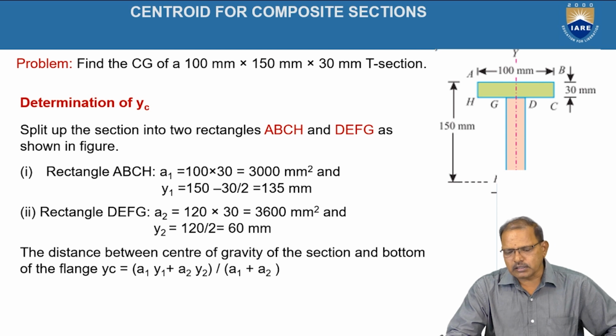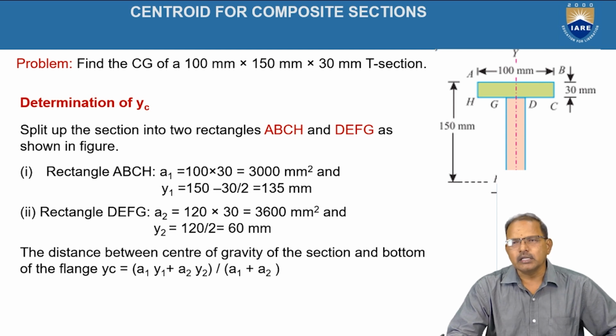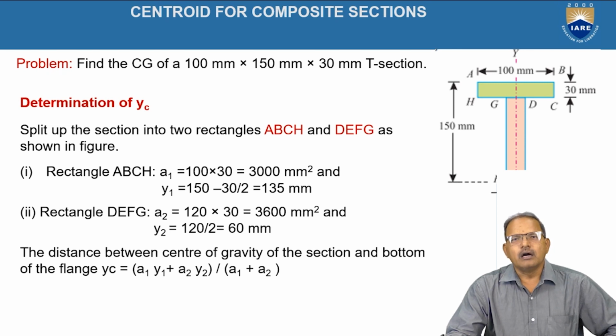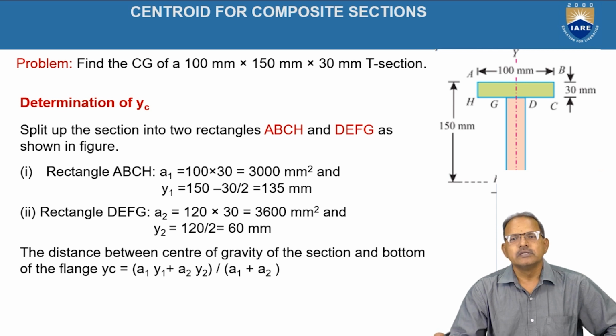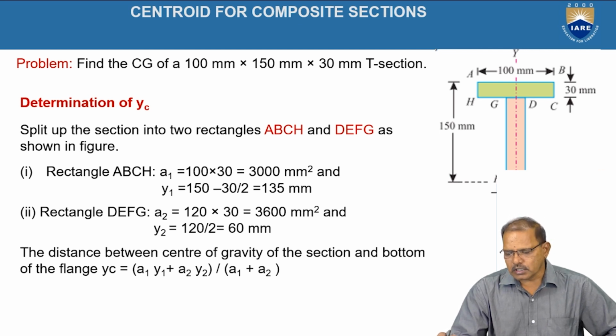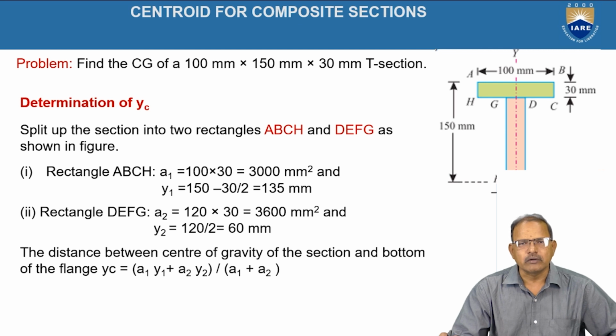Here I am taking as an example the composite section. It is in the form of a T section now. On observing, this object is symmetrical about the vertical line. Hence, it is treated as the y-axis now. The bottom line is treated as the x-axis. Since it is symmetrical about the vertical line, the determination of the x coordinate of the center of gravity is not required because it always lies on the vertical line only.